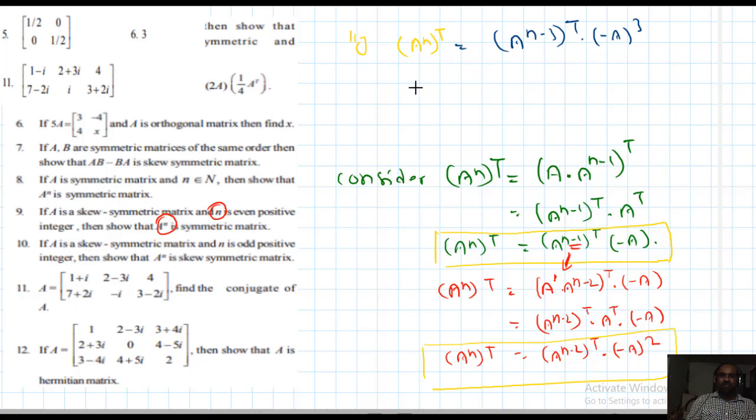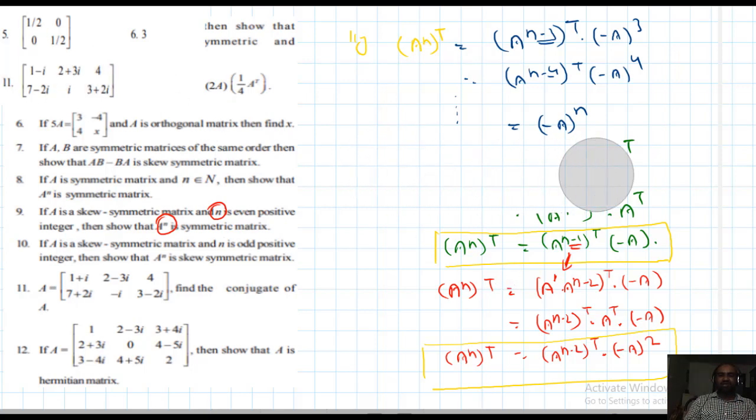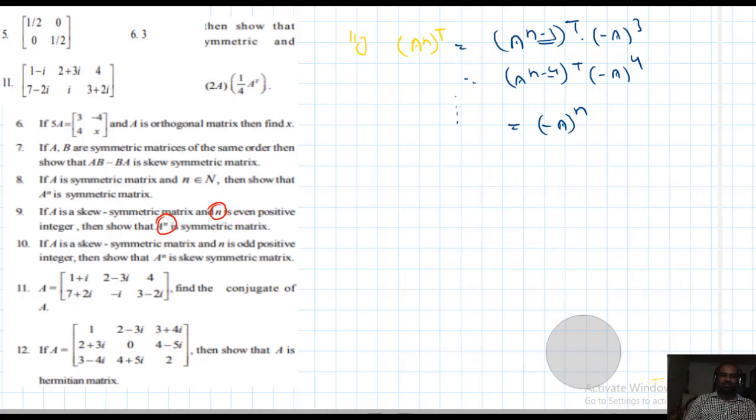Next, A power n minus 4 transpose into minus A power 4. What happened? The exponent is decreasing, and so on. At a stage we will get minus A power n. What is n here? N is an even natural number.